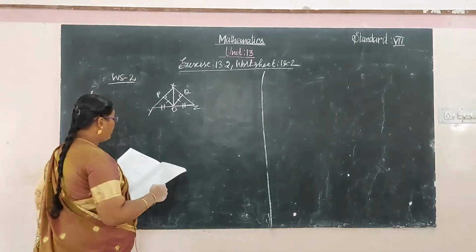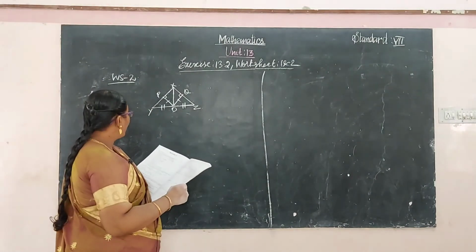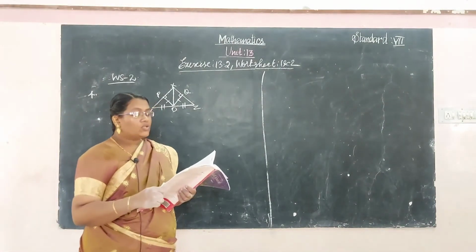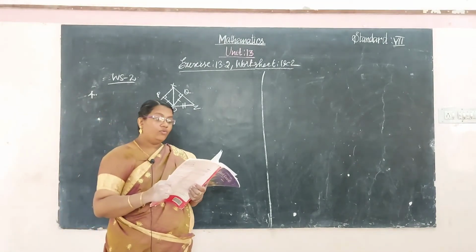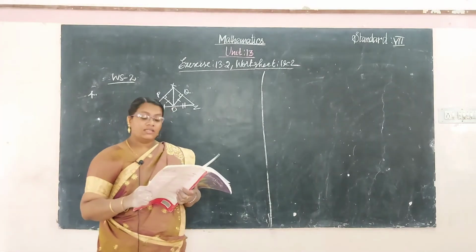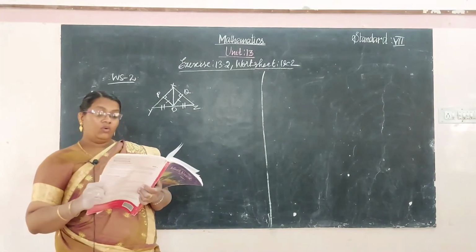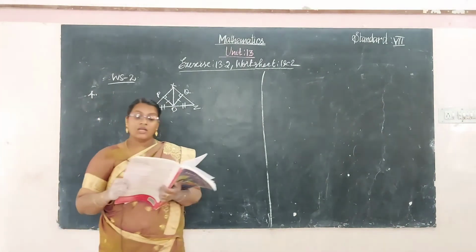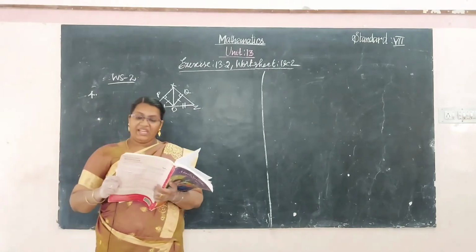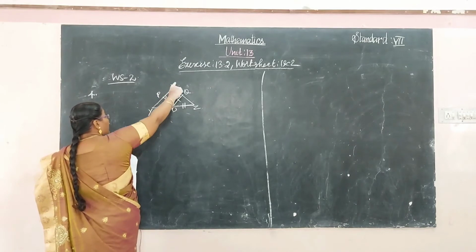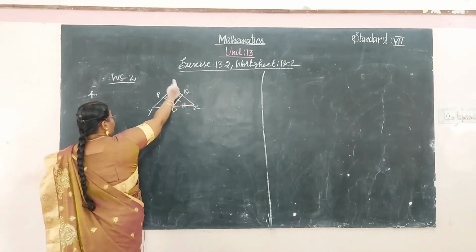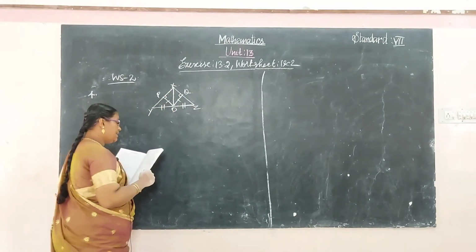The fourth problem. In the figure, XYZ is a triangle with O as the midpoint of YZ. OP is perpendicular to XY and OQ is perpendicular to XZ.